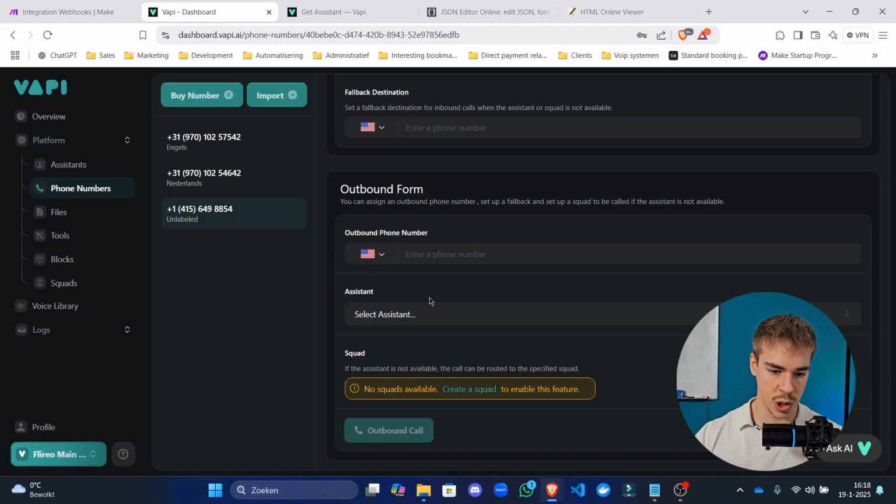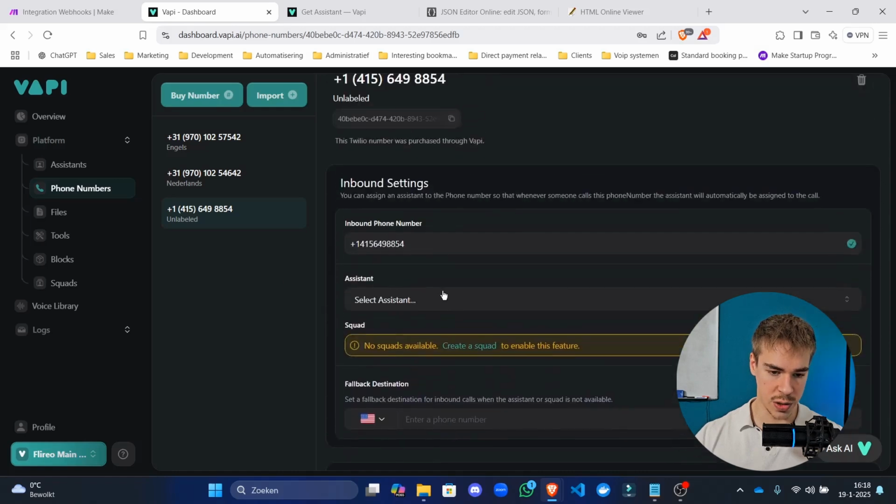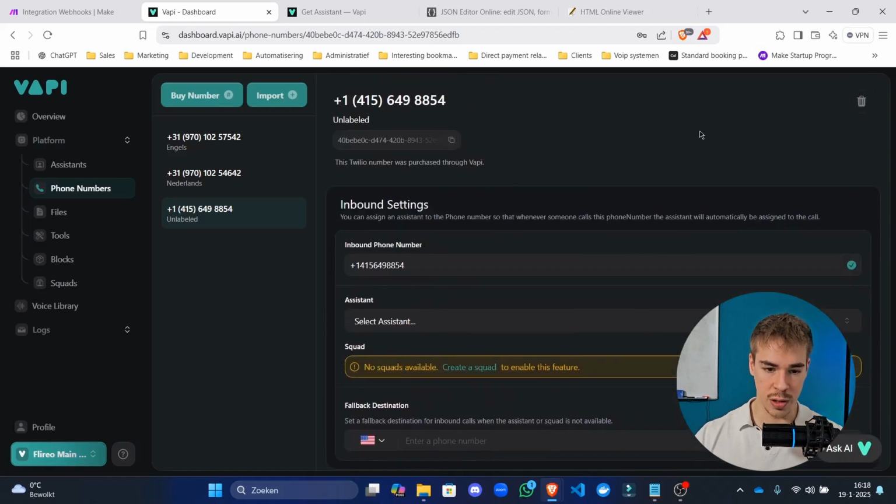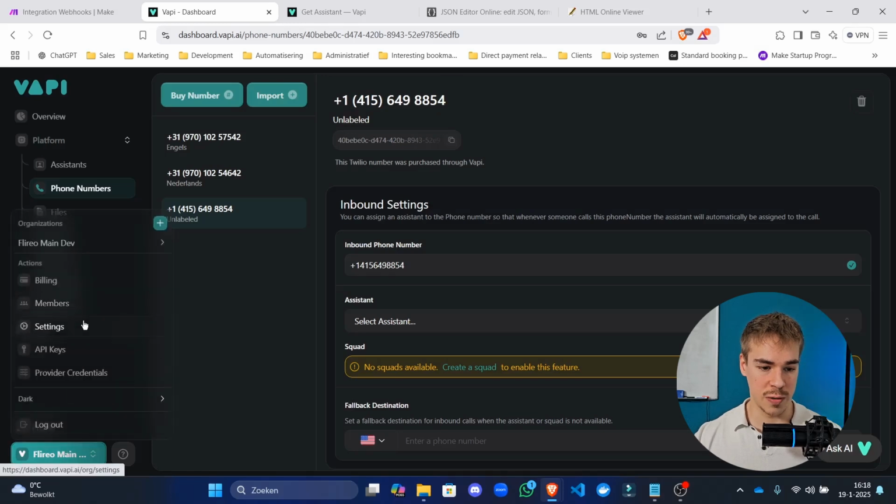There was actually a way to add a server URL here, but not right now. So that's actually not a problem. Just follow along step by step and you'll be able to understand how to build transient agents and how to use them. So we have our new phone number, but now we have to manage where those server URL requests are going to go through.